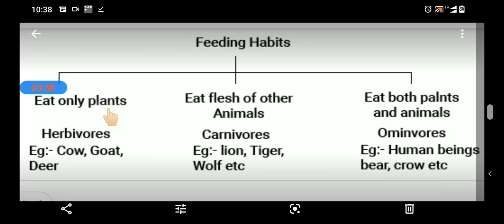Herbivorous, those animals who eat only plants. Carnivorous, those animals who eat the flesh of other animals. Omnivorous, those who eat both plants and animals.